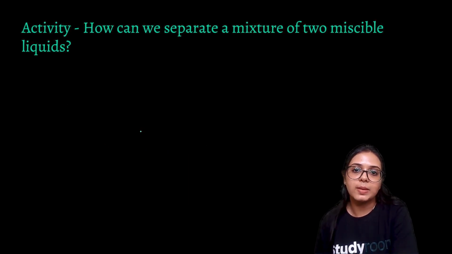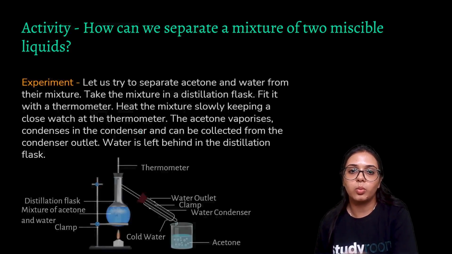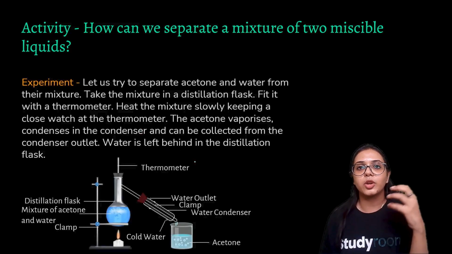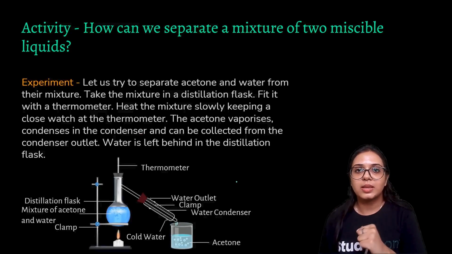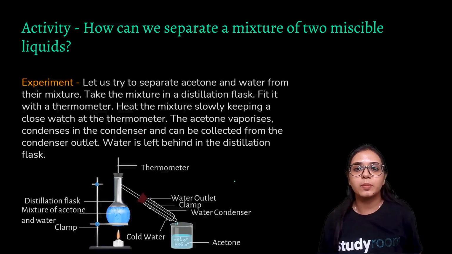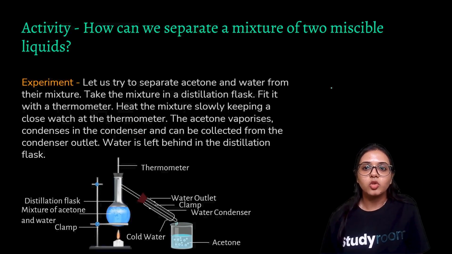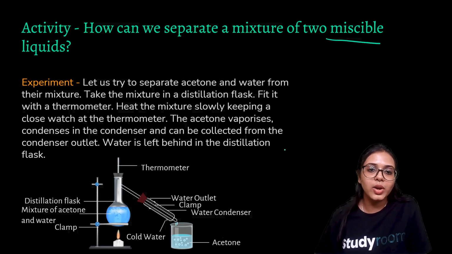Activity: how can we separate a mixture of two miscible liquids? Now we know that we can separate two immiscible liquids by using that separating funnel technique. Now how can we separate a mixture of two miscible liquids? Two miscible liquids means two liquids which can intermix with each other. Let's try to separate acetone and water from the mixture.